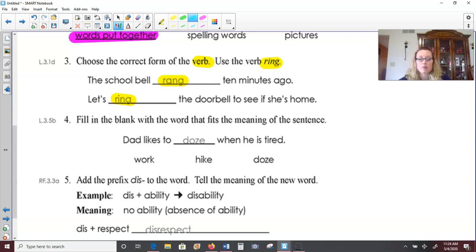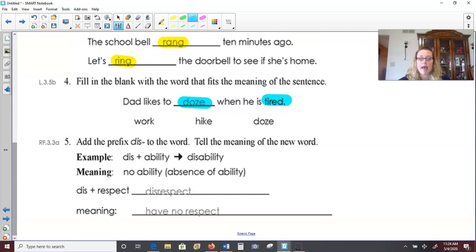Dad likes to blank when he is tired. So Dad likes to work when he is tired. I certainly don't like to work when I'm tired. Dad likes to hike when he is tired. Are you kidding me? That would make me even more tired. I'm going to say Dad likes to doze when he is tired. That means he likes to sleep, take a nap.